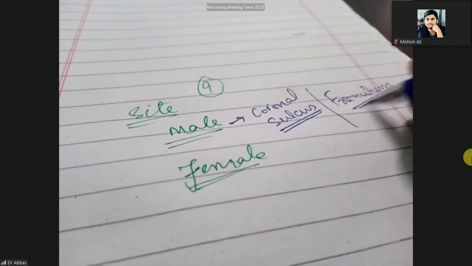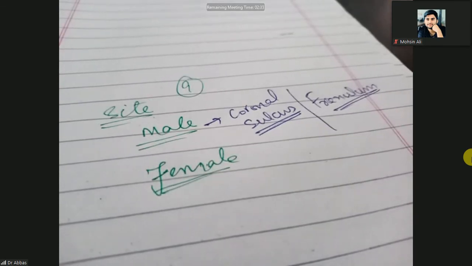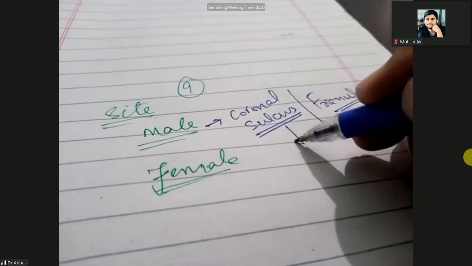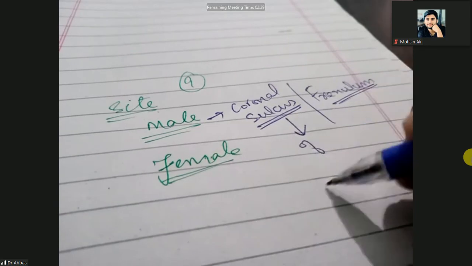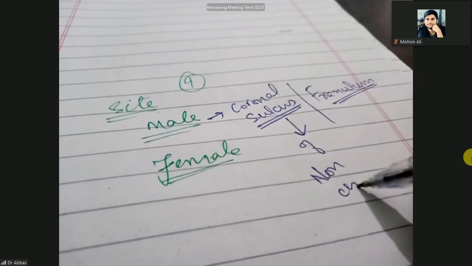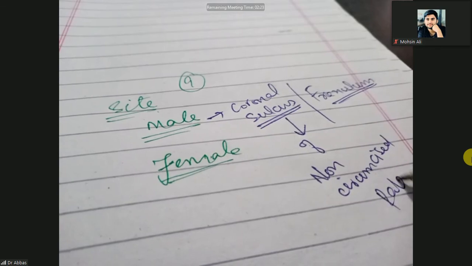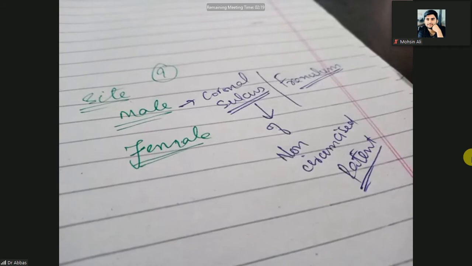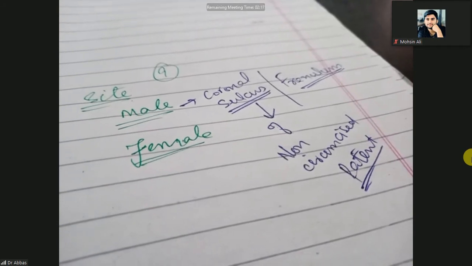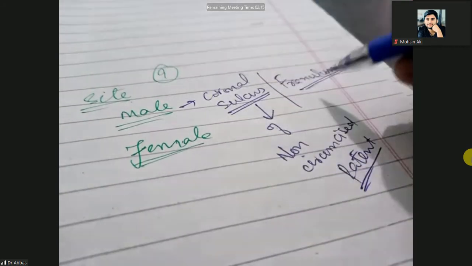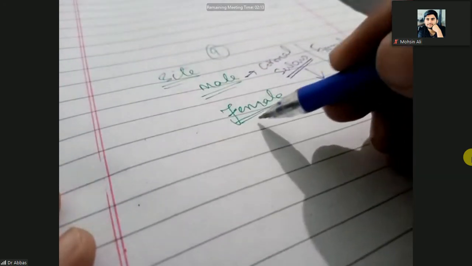So these are present in the coronal sulcus and frenulum, especially in the coronal sulcus of non-circumcised patients. So in the non-circumcised, these are present in the coronal sulcus and the frenulum.